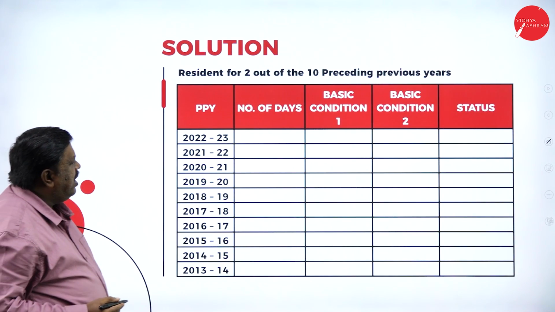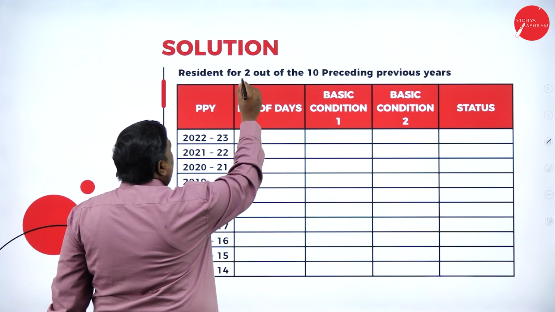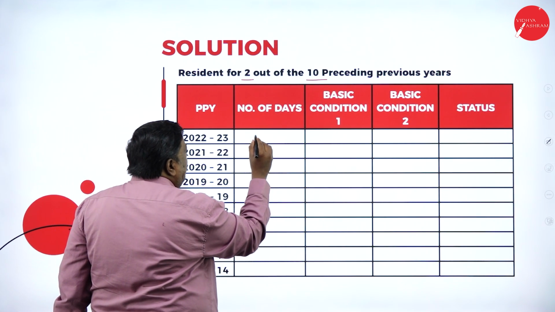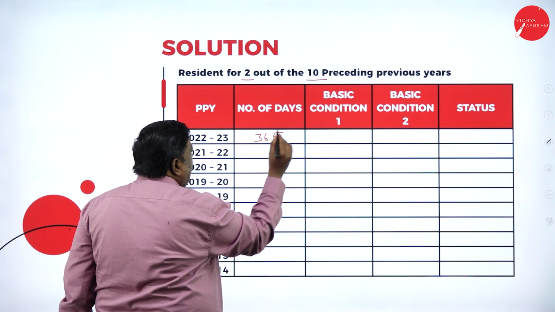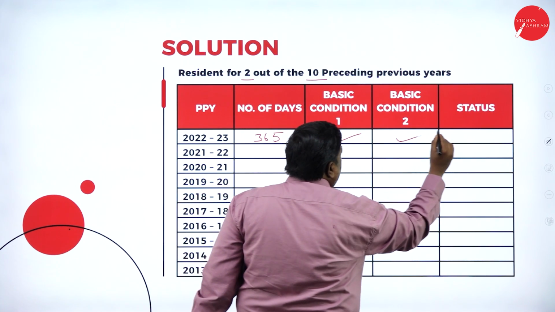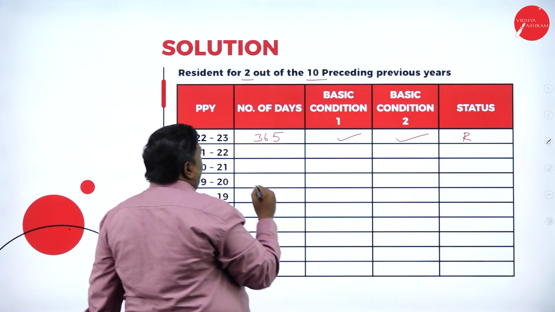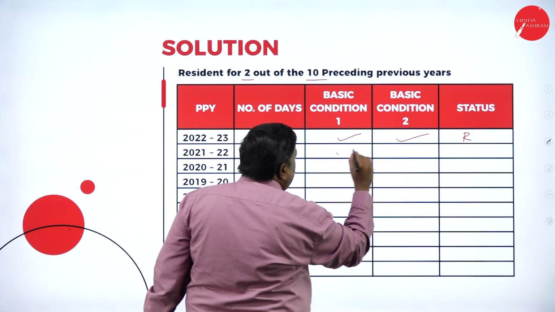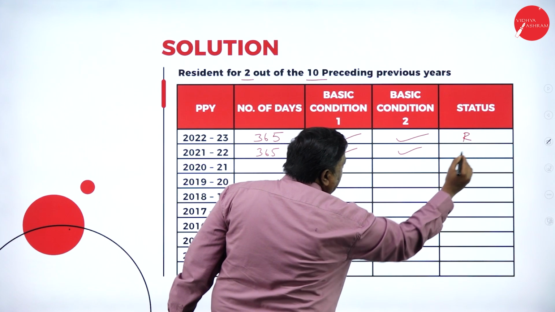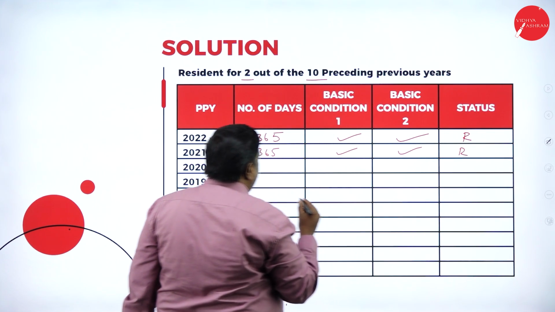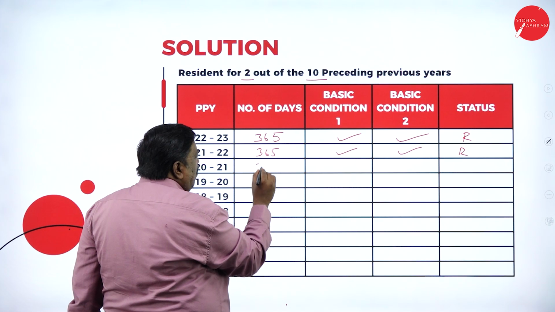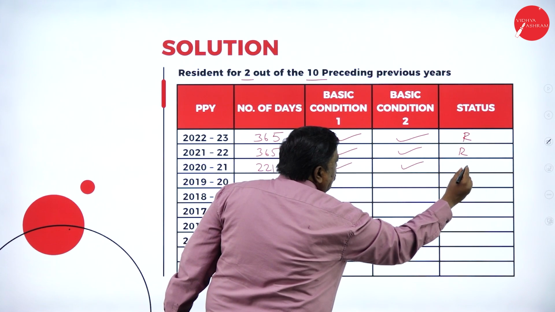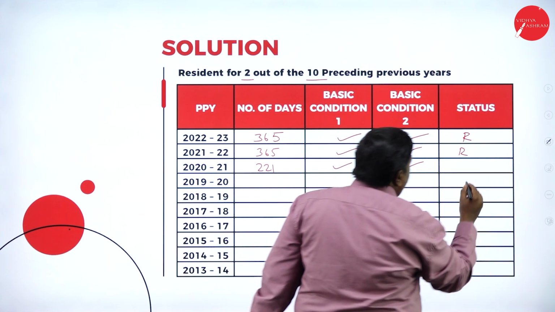What is my second additional condition? I have to be resident for 2 years out of the 10 preceding previous years. 2022-23, I was in India for 365 days. I satisfied, so my residence status will be R. 21-22, I was in India for 365 days. Satisfied, I'm a resident. In 2020-21, I was here 221 days. I've satisfied both basic conditions, so automatically my status will be resident.